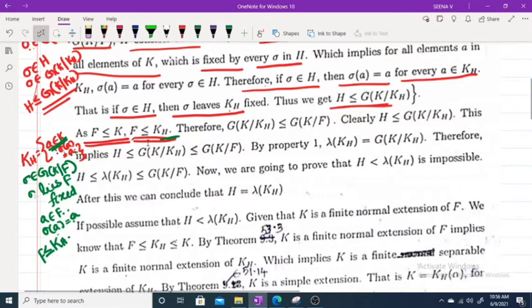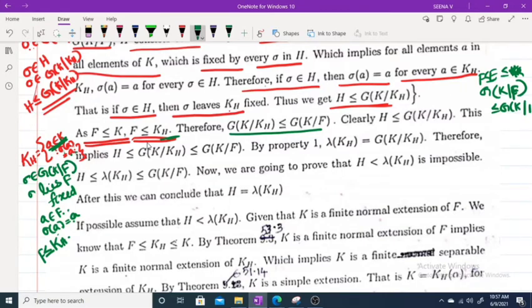Now F is a subfield of KH, which implies G of K over KH is a subgroup of G of K over F, which we have already proved. Because if E is a subfield of K and F is a subfield of E, then G of K over E is a subgroup of G of K over F.